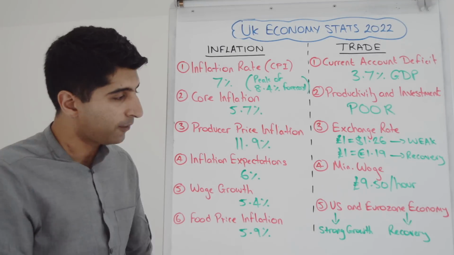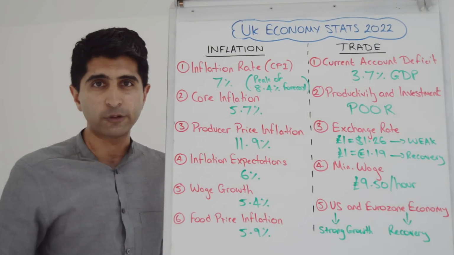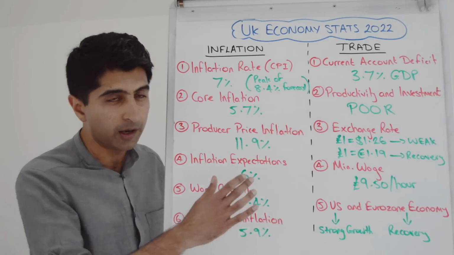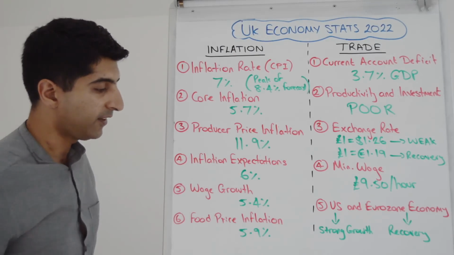Inflation is seeping into expectations, household expectations of 6%. No wonder wage growth is quite high and expected to go further. Again, a contributor to inflation. But like we said before, in real terms, wage growth is negative. It's lower than the CPI inflation rate.